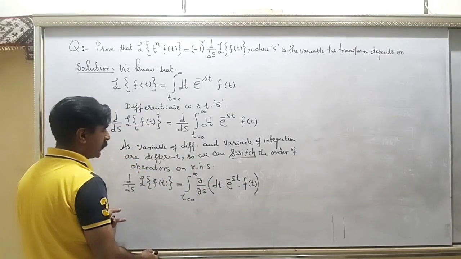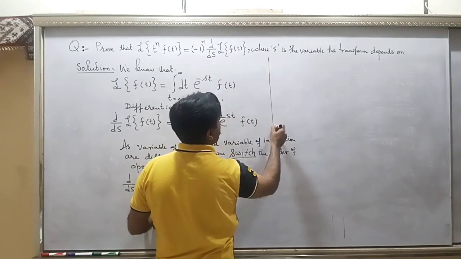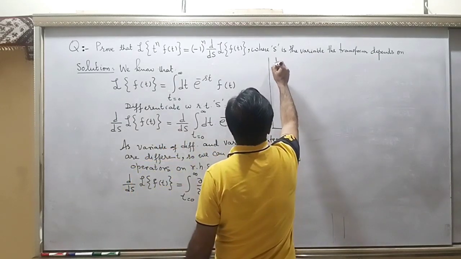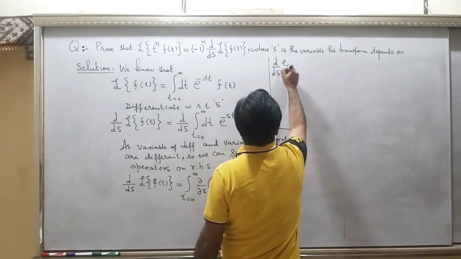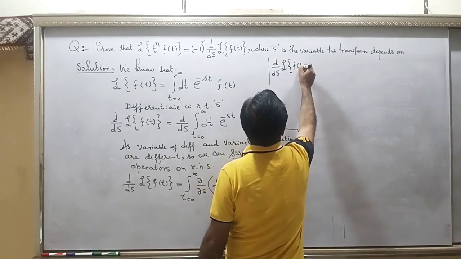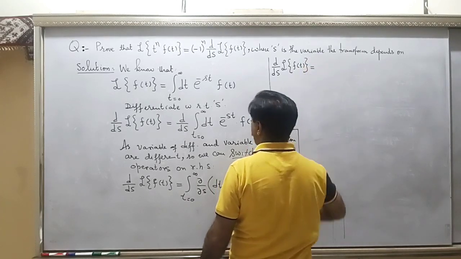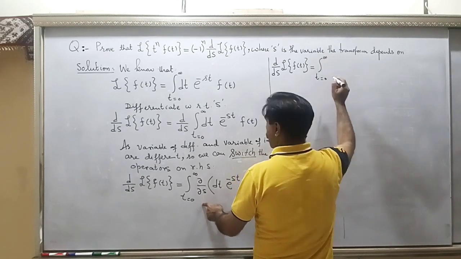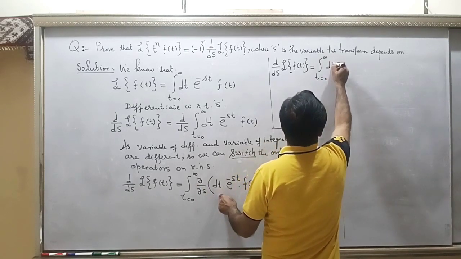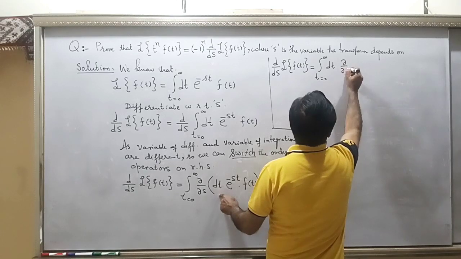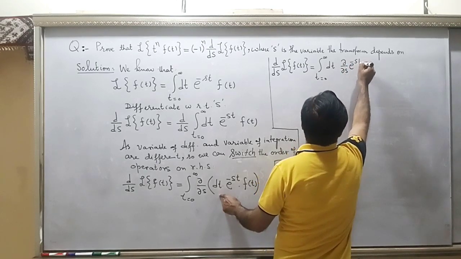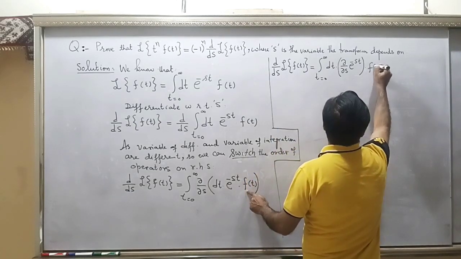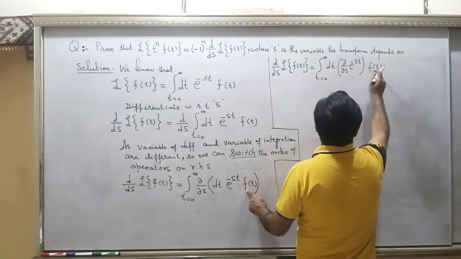So in the next step, you have d by ds of the Laplace transform of f(t) equal to the integral from 0 to infinity. dt is as such, and partial over partial s is of e to the power minus st only, and the f(t) is also out of the partial over partial s operator.